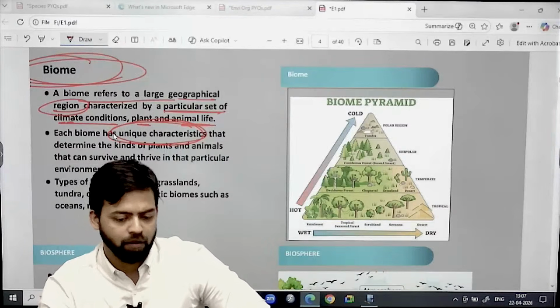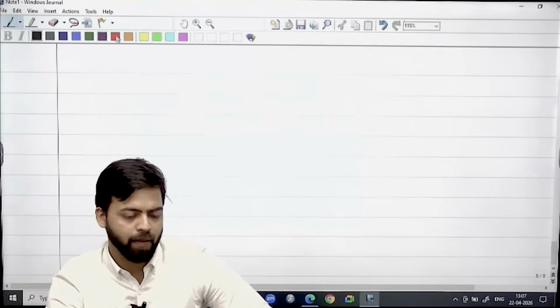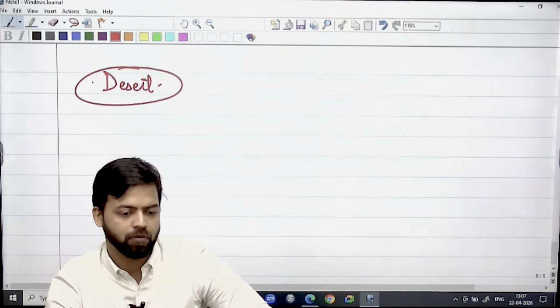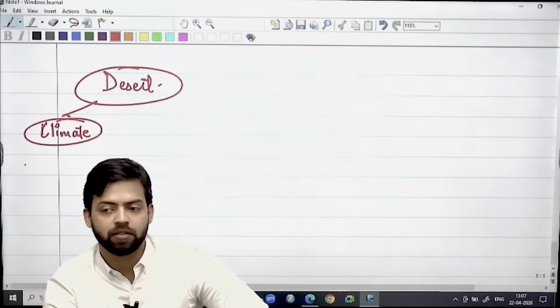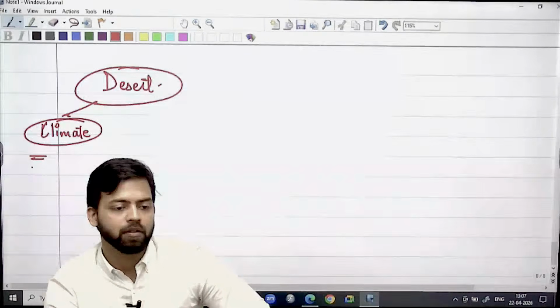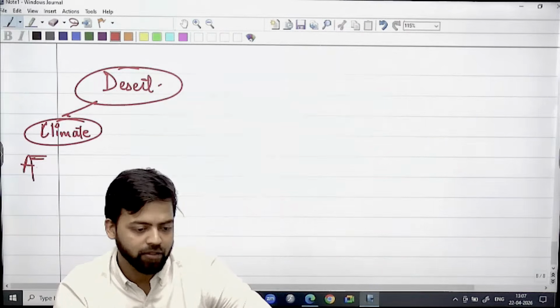Okay. Again, if you take an example, there is one desert biome. What climatic conditions will be there in desert? Aridness will be there, right?